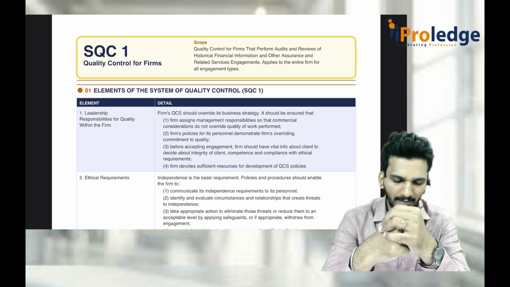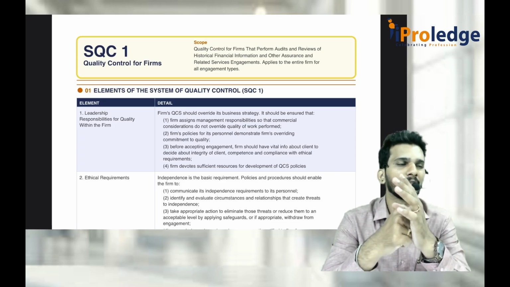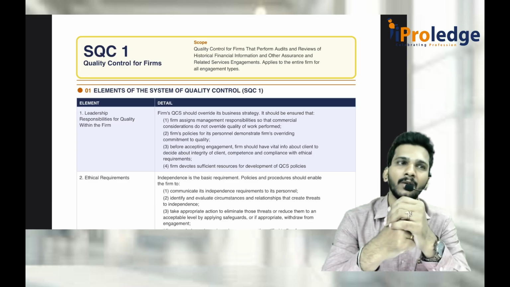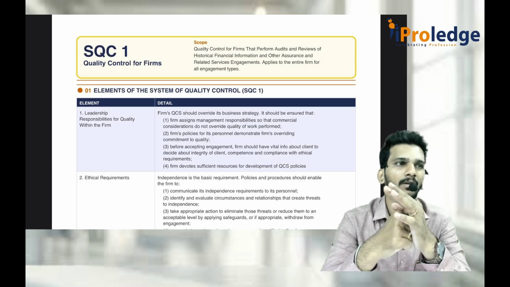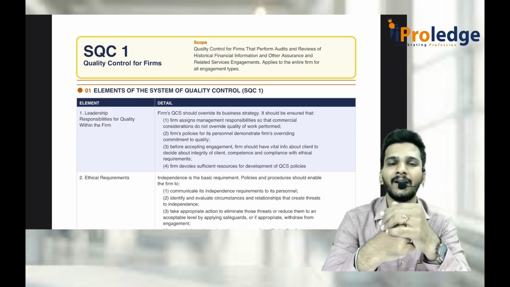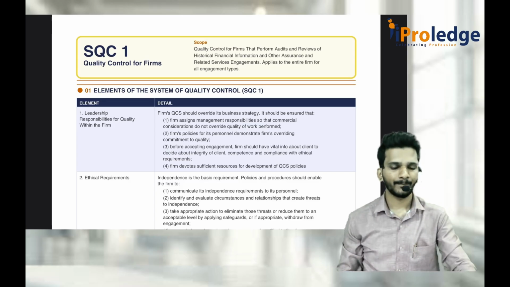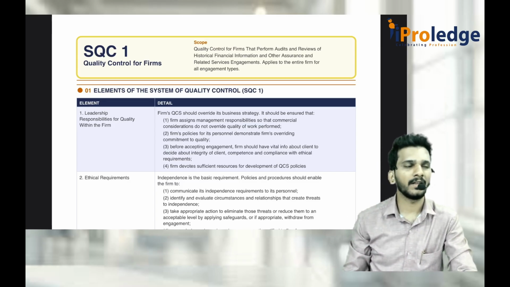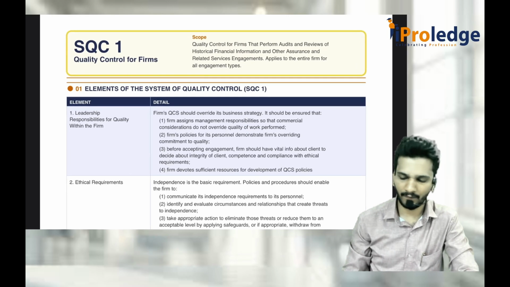What is important, see, SQC1 and SA 220 put together definitely come for 5 marks in the examination. And ICAI will try to confuse you with respect to whether it is an audit, SA 220, or SQC1. You should be very careful. Sir, how can we be careful? We will look into it in the question bank. You will understand. The main distinguishing factor is whether they use the word audit or other than audit, just the firms. The moment it is audit, it is SA 220.